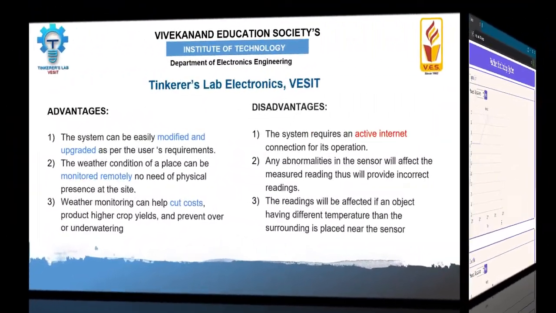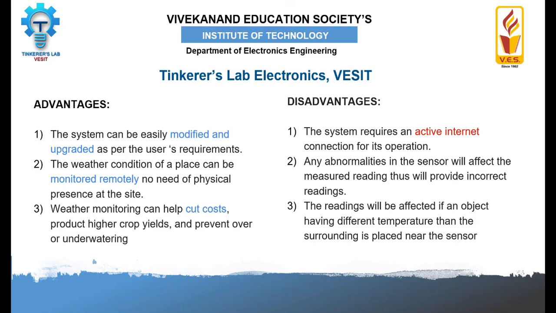This system can be easily modified and upgraded. We can add any number of sensors to our system as per the user requirement. And also for measuring the weather condition of a place, we don't need to be there. We can monitor the weather condition remotely without being present at the site. This weather monitoring can help cut costs, protect higher crop yields, and prevent over or underwatering in case of farming and other sectors.